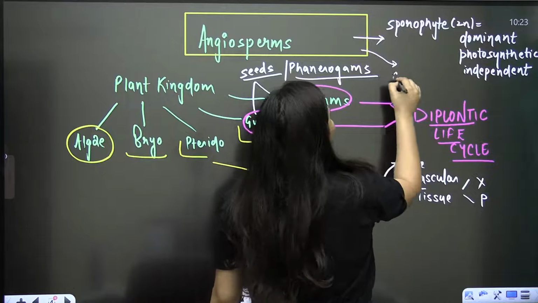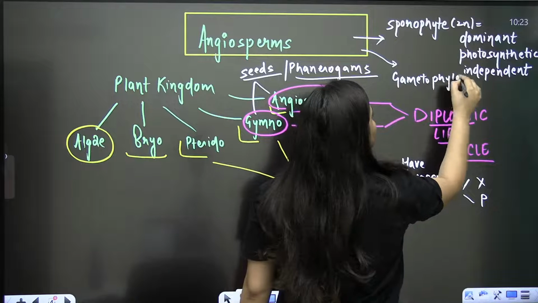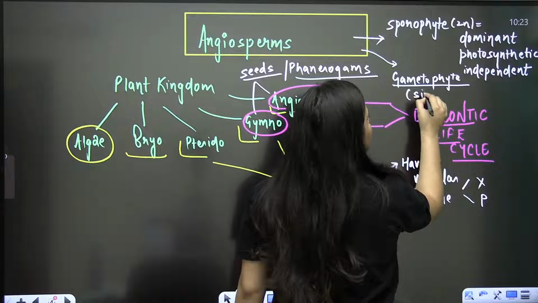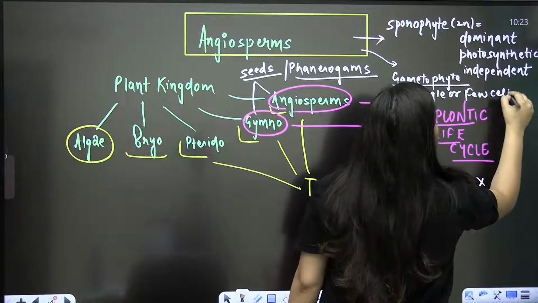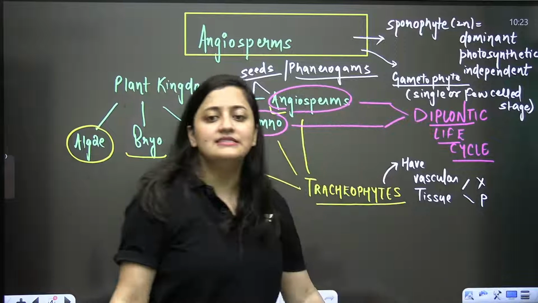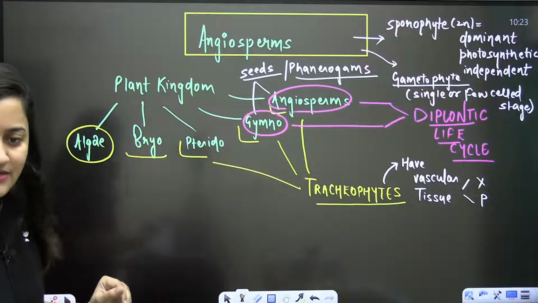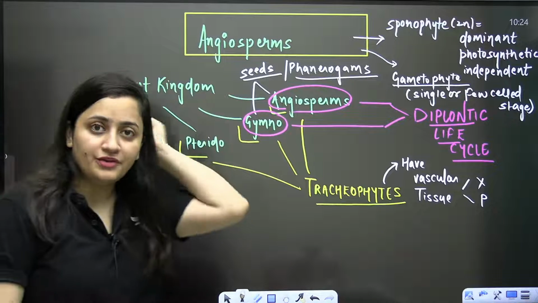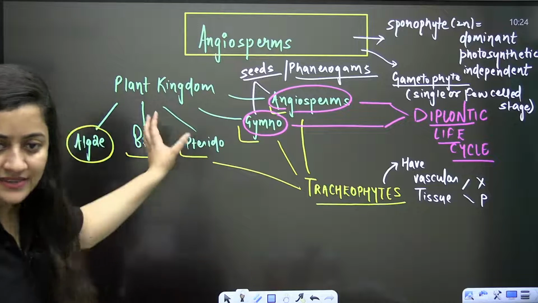And when you talk about the gametophyte, it is a single or few cell stage, and it is dependent on the sporophyte. That is the meaning of diplontic life cycle. I have posted one short video on these life cycles as well. If you want, you can check that too.